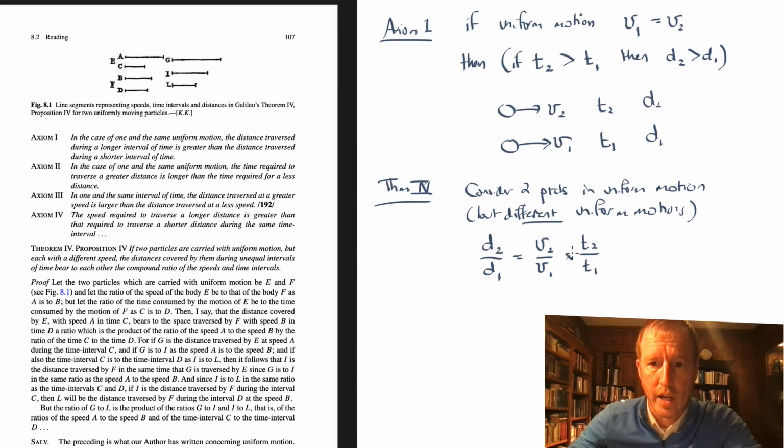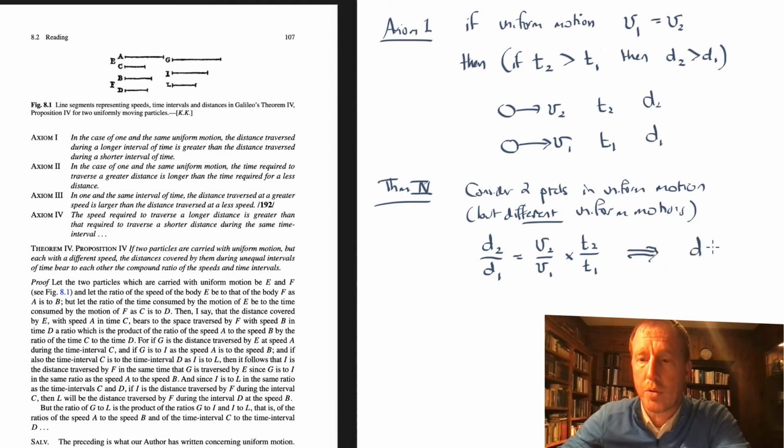So again, this is kind of how Galileo writes out mathematical equations. He forms these ratios. If you want to compare the distances, you have to compare the speeds and the times. The way we typically do this today is we say that the distance an object moves when it's in uniform motion is its speed times its time, or distance is velocity times time.